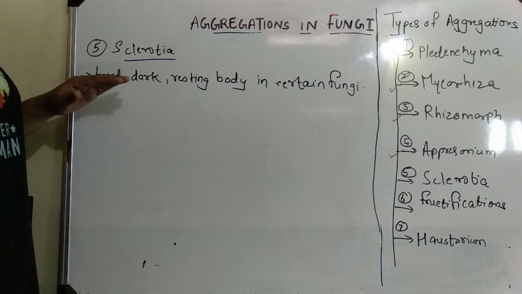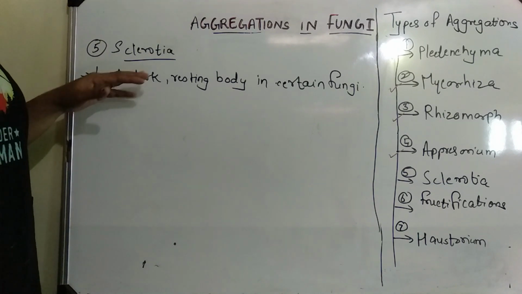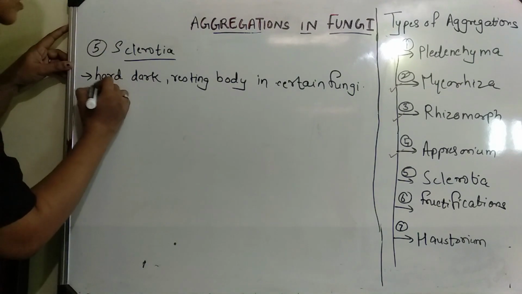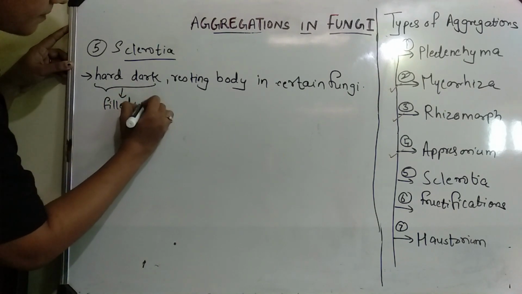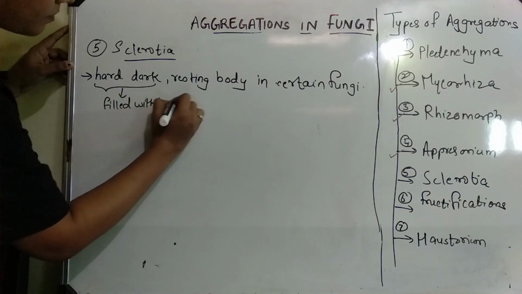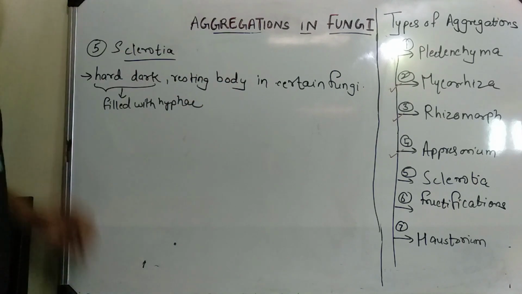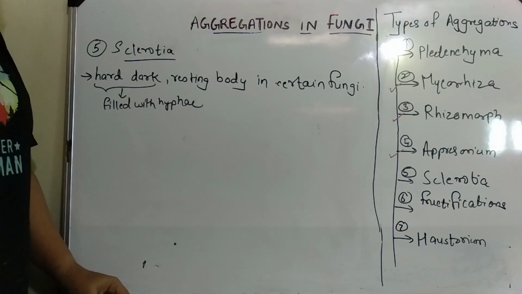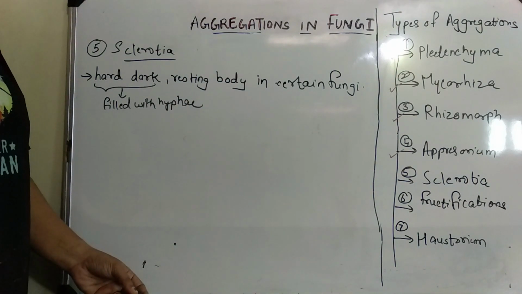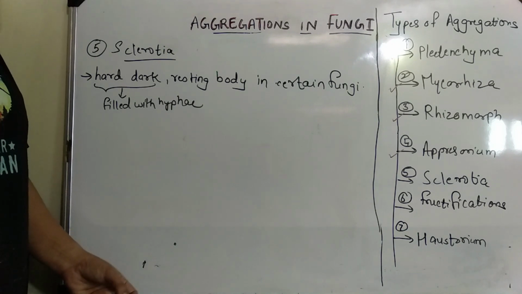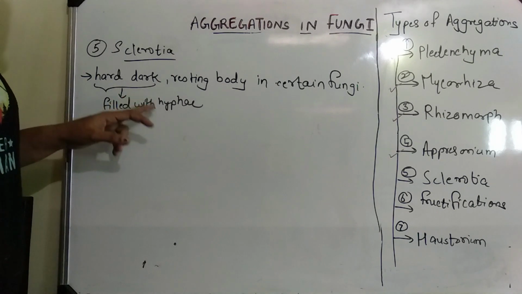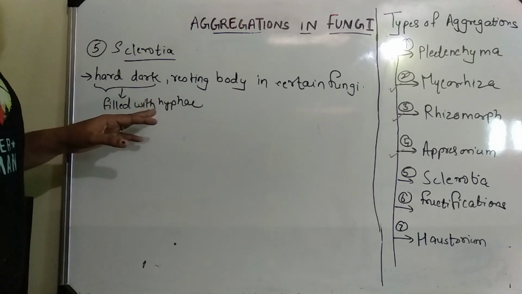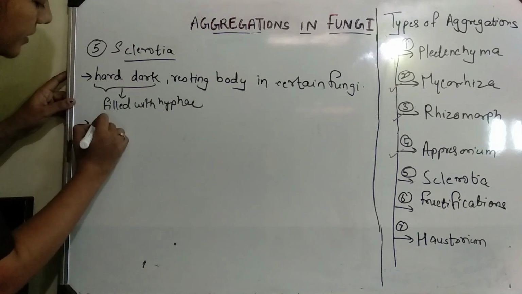So sclerotia is a very hard structure and a very dark structure which is basically filled with hyphae. This hyphae is present whole inside this sclerotia, and it is a dormant structure.